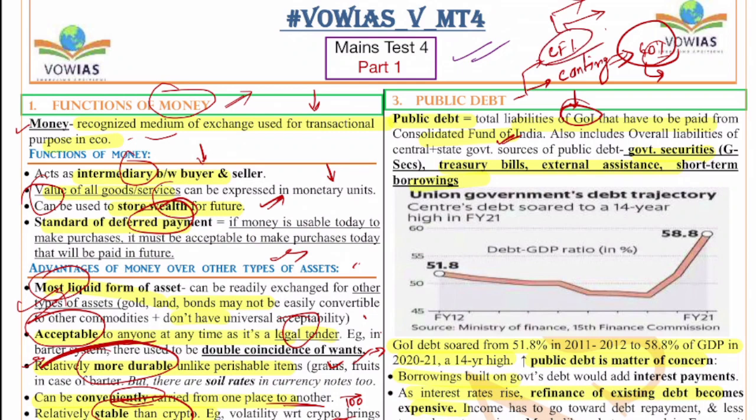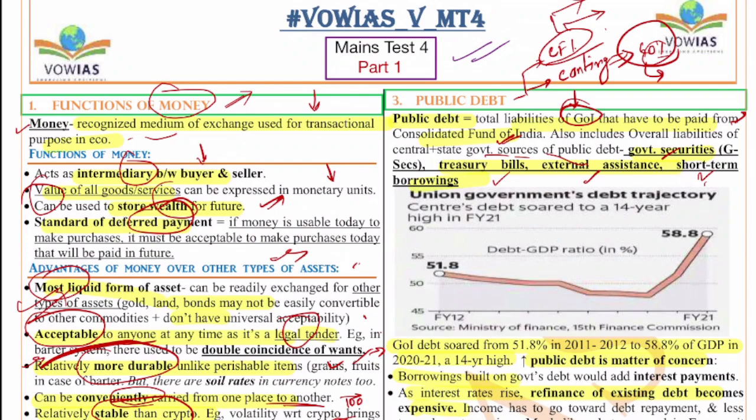Also, it includes the overall liabilities of the central and state governments. Central government sources of public debt, if you see, are the government securities, the G-Secs, the T-bills, that is the treasury bills, the external assistance, the short-term borrowings, and so on and so forth. So the liabilities include the debts of central and state government, and the sources of this public debt are the government securities, treasury bills, external assistance, and so on.